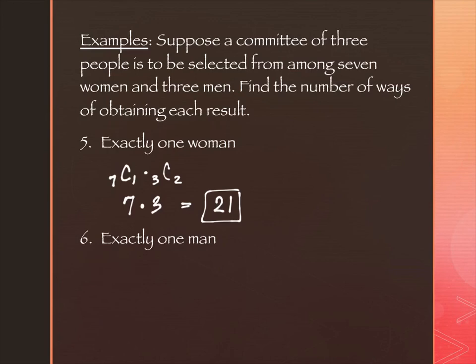Okay, last one, exactly one man. So how do I get the exactly one man part? 3C1. If I stop there, I do not have a committee of 3 people, though. So please be careful. Every time we do this, we are creating the committee of 3. I selected 1. I selected 2 more. Now I have 3 people. Right now, I only have 1. So what will I also need to select? 7C2. Because of the fundamental principle of counting, I'm multiplying them together. And again, I have 1 plus 2. There's my 3 committee members.